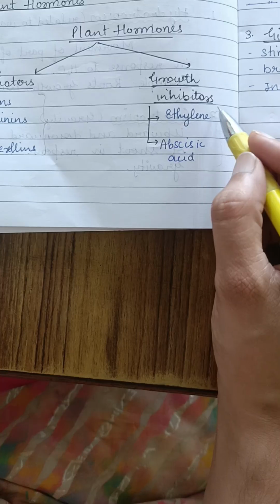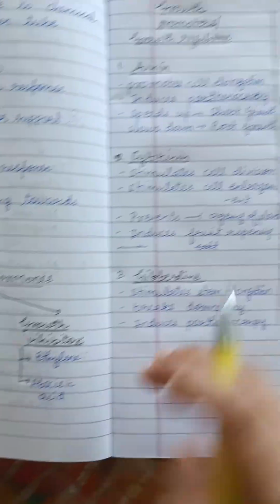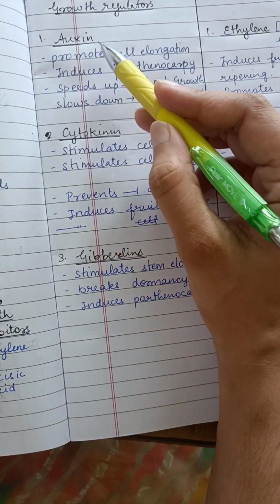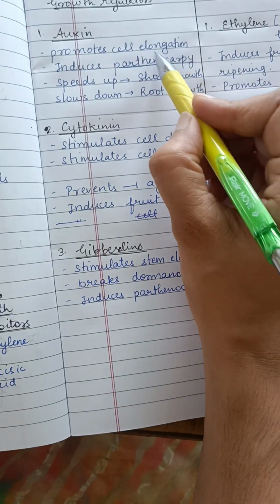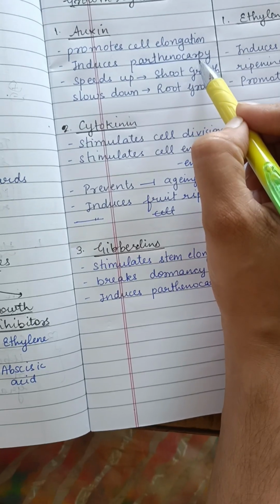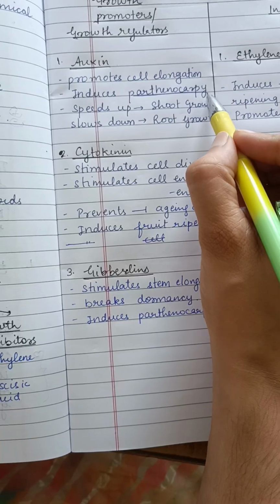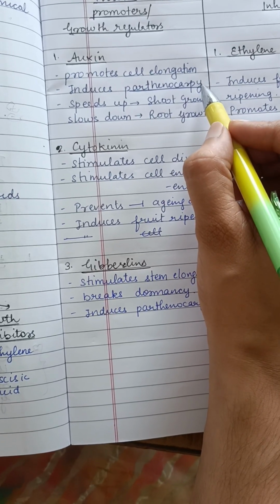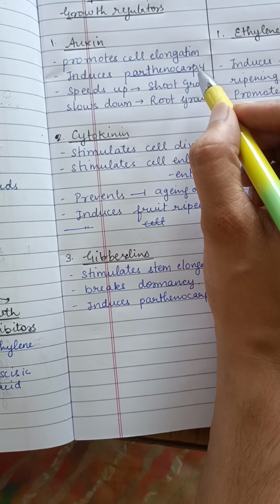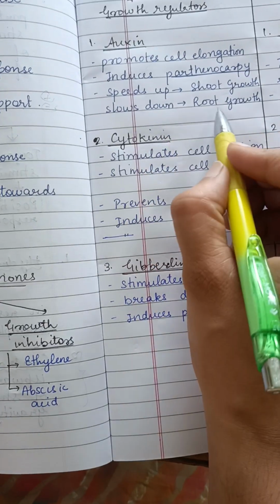These inhibit the growth of plants. So plant promoters or regulators are of three types. Auxin is the first hormone, which promotes cell elongation. It induces parthenocarpy. Parthenocarpy means fruit formation occurs without fertilization. So no fertilization takes place and the fruit forms by itself. It speeds up the shoot growth and slows down the root growth.